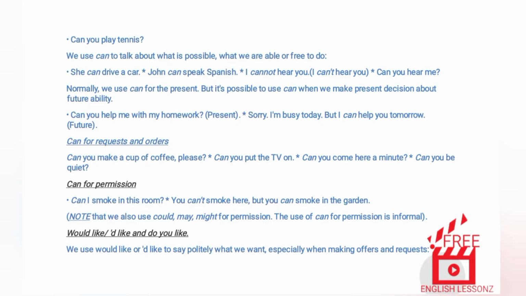We use can to talk about what is possible, what we are able or free to do. Examples. She can drive a car. John can speak Spanish. I cannot hear you. I can't hear you, can you hear me? Normally, we use can for the present. But it's possible to use can when we make a present decision about future ability.